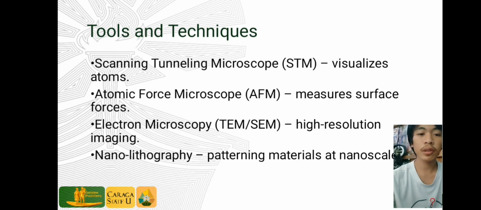Nanotechnology uses special tools to see and manipulate materials at the nanoscale. First is the scanning tunneling microscope, which lets scientists view individual atoms. Second is the atomic force microscope. It measures tiny surfaces. Third is the electron microscope. It provides very detailed images. And last is nanolithography. It is used to create patterns in the materials at the nanoscale.